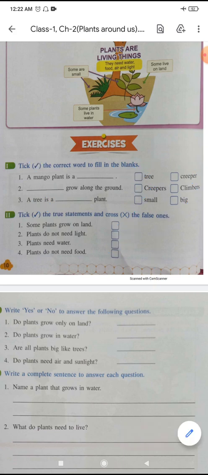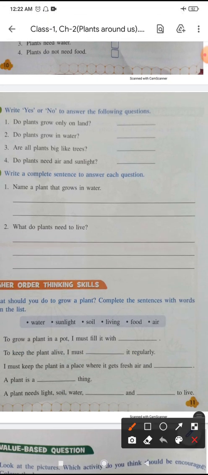Now the next question is, write yes or no to answer the following question. Do plants grow only on the land? Absolutely wrong. No, plants grow everywhere. They can grow on land, ocean, lakes, rivers, mountain tops, and deserts, everywhere. Do plants grow in water? Obviously, yes. Like lettuce, jasmine, sorry, lily.